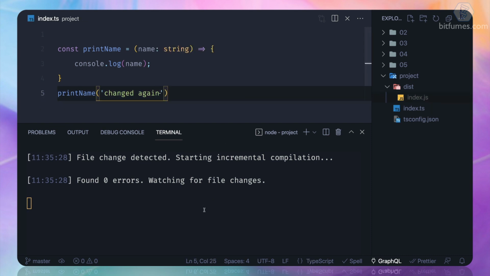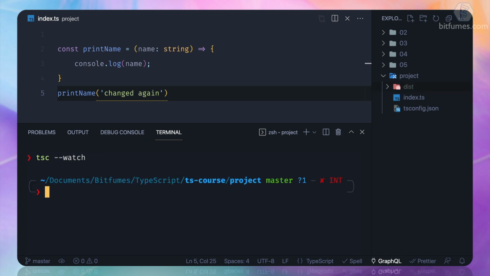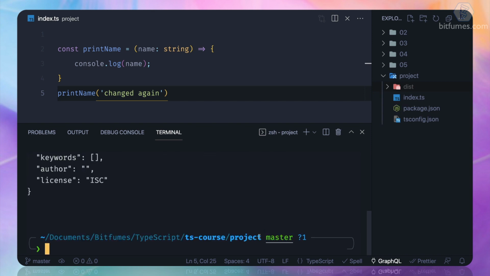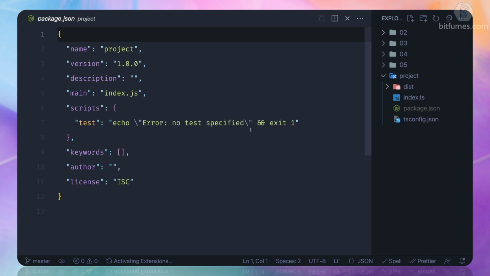So this is the power of using the watch flag. But as I said, we are going to use npm actually. So how can we activate npm? It's very good to have npm because we are used to doing things with npm run. So I just say npm init with a -y flag, and what it will do is create a package.json file here, which we can easily see here.